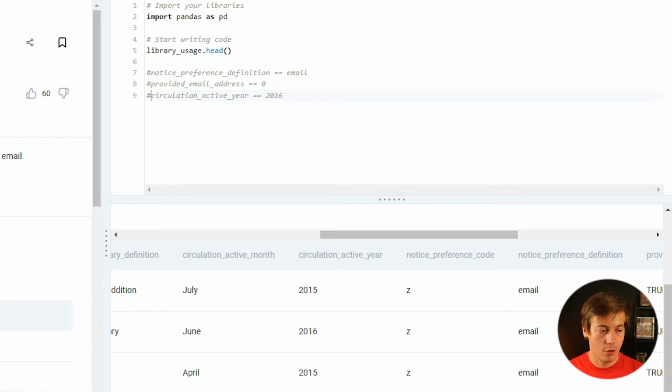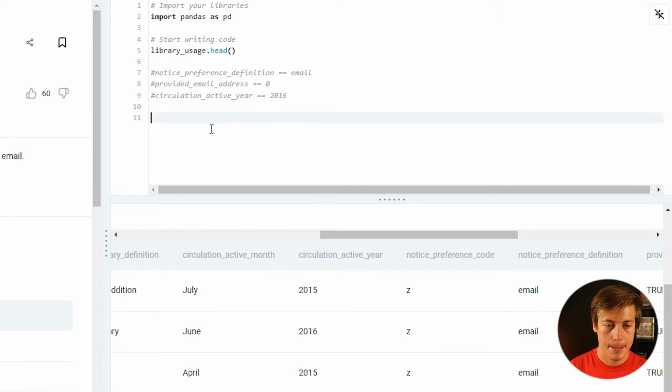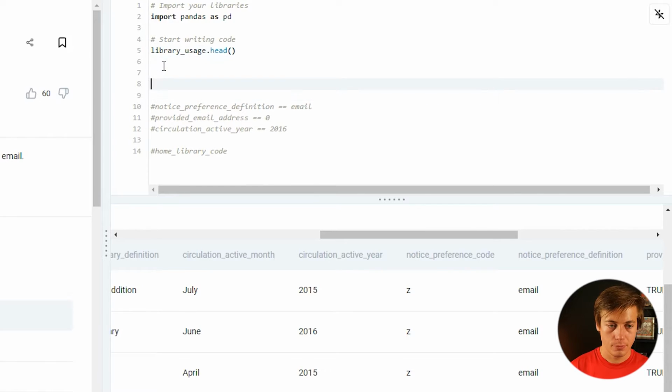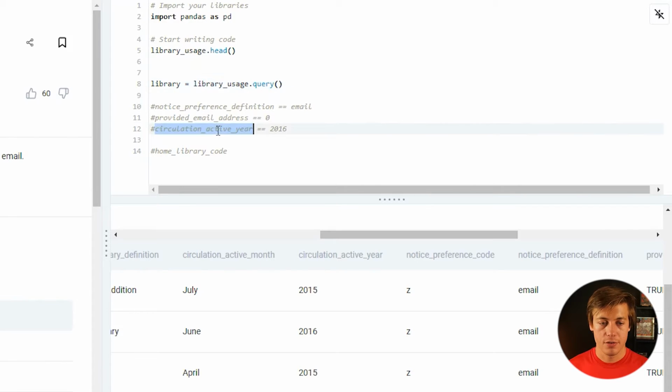So our output is just going to be the home library code. So let's do this on a query. So we're just going to put library equals, and we're going to put library usage dot query, and I'll just put everything that we need to filter by. So first, do active year 2016. Well, first single quotes, don't forget that.